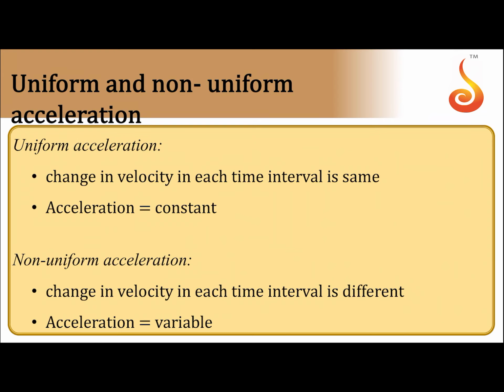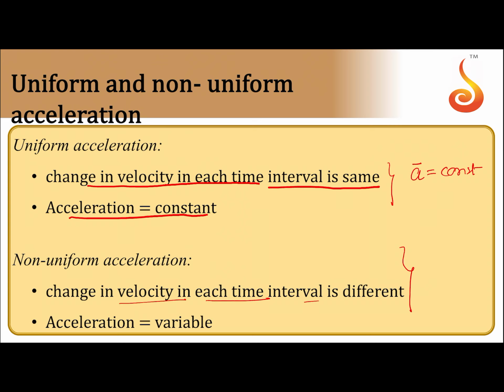So, what are these uniform and non-uniform accelerations? Simple. If the acceleration is constant direction wise and magnitude wise, or if the change in velocity in each time interval is the same, we say it is uniform acceleration or acceleration is constant. In the case of non-uniform acceleration, the change in velocity in each time interval is different.